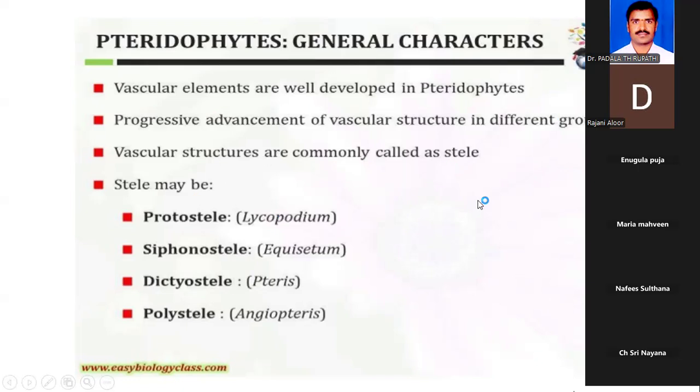Depending upon the type of stele observed in pteridophytes, it is protostele in Lycopodium, siphonostele in Equisetum, dictyostele in Pteris, and polystele in Angiopteris. When we discuss the type studies, Lycopodium or Equisetum, I'll tell you what protostele and siphonostele mean.